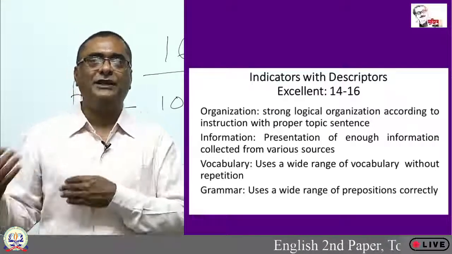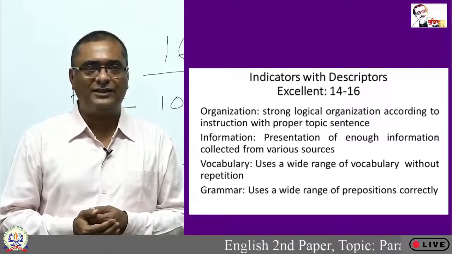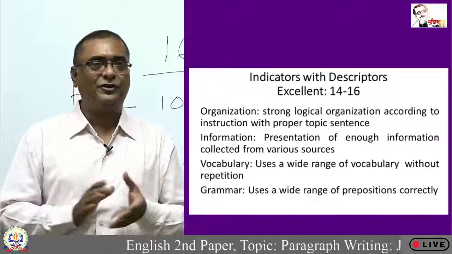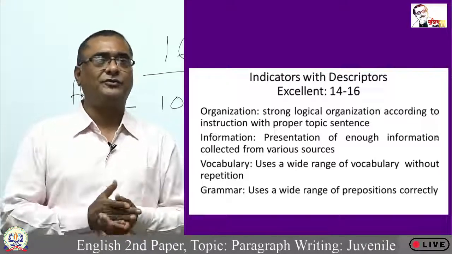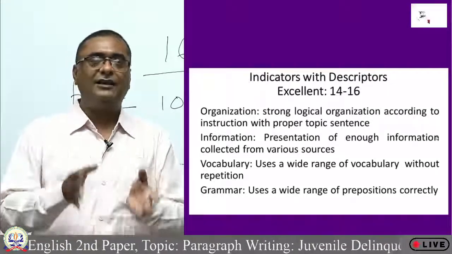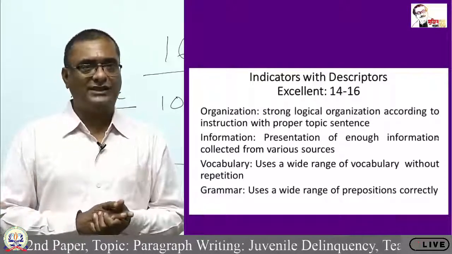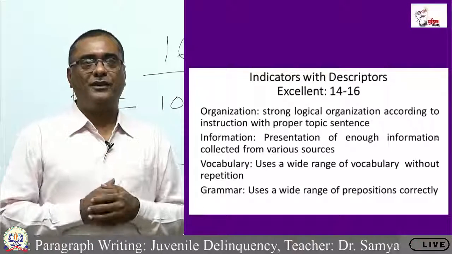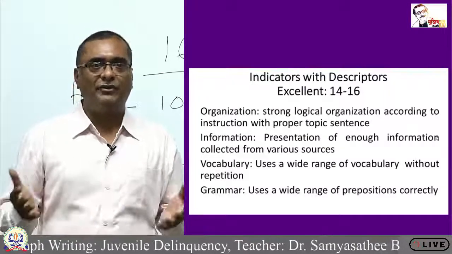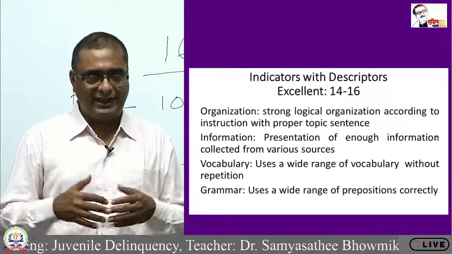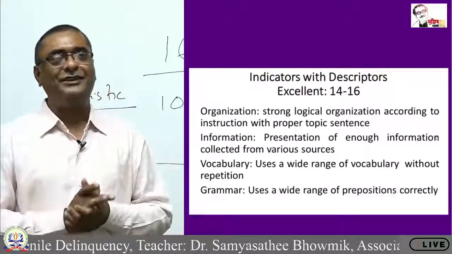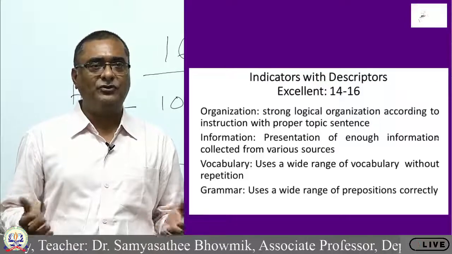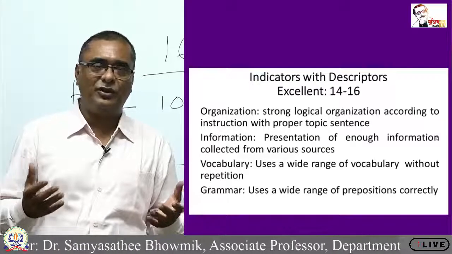Information: presentation of enough information collected from various sources. So if your paragraph contains sufficient information regarding the causes of juvenile delinquency, the impact of juvenile delinquency and other issues, then you will get 4 out of 4. Vocabulary: uses a wide range of vocabulary without repetition. As I said earlier, you need to know the synonyms of words. You need to know different types of phrases and the use of phrases. Then you will get 4 out of 4.